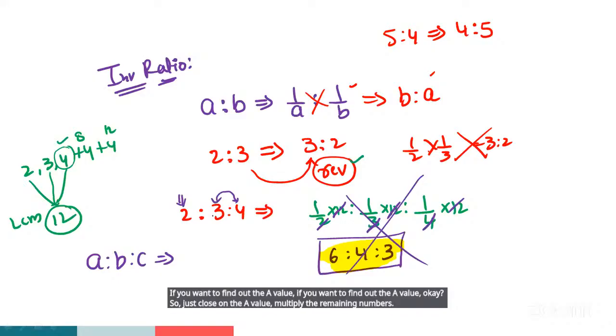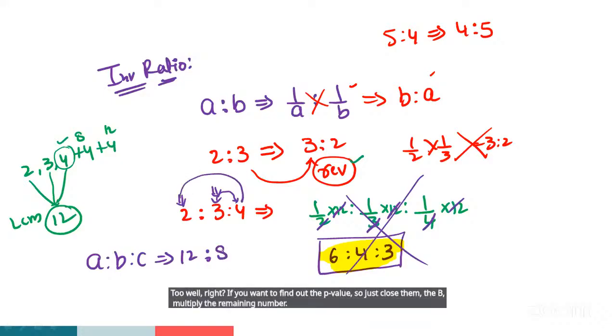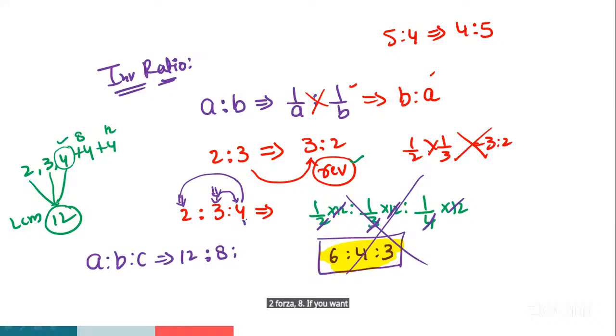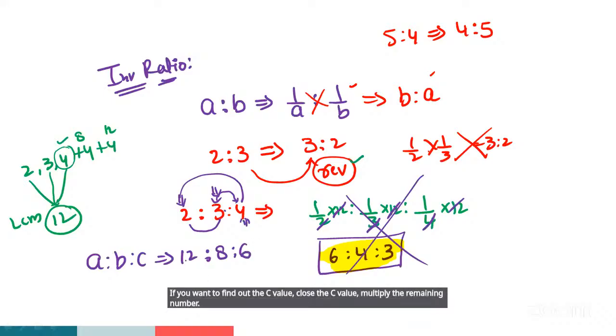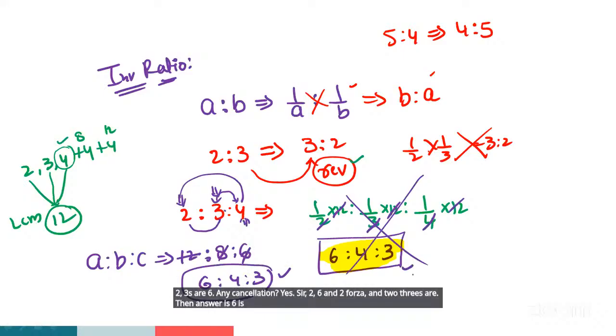Okay, so just close the A value and multiply the remaining numbers. So 3 4s are 12. If you want to find out the B value, close the B and multiply the remaining numbers. 2 4s are 8. If you want to find out the C value, close the C value and multiply the remaining numbers. 2 3s are 6. Any cancellation? Yes. 2 6s, 2 4s and 2 3s. Then the answer is 6:4:3.